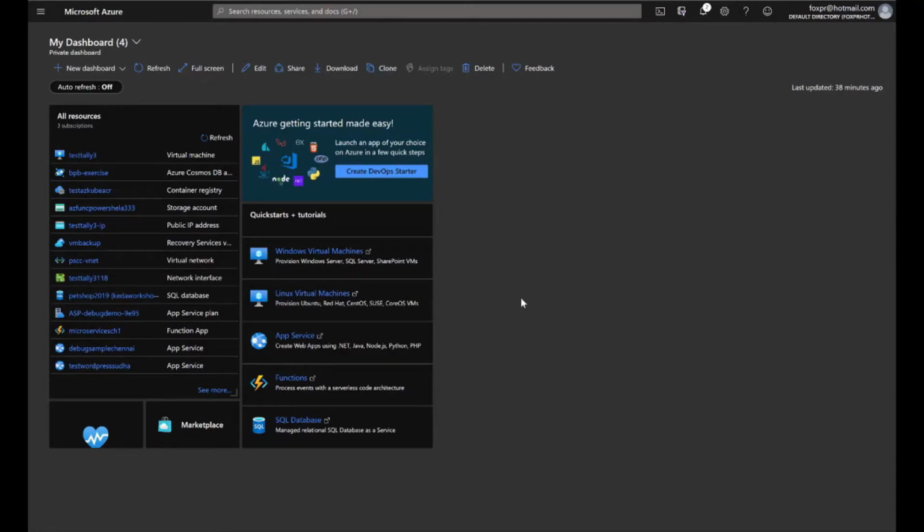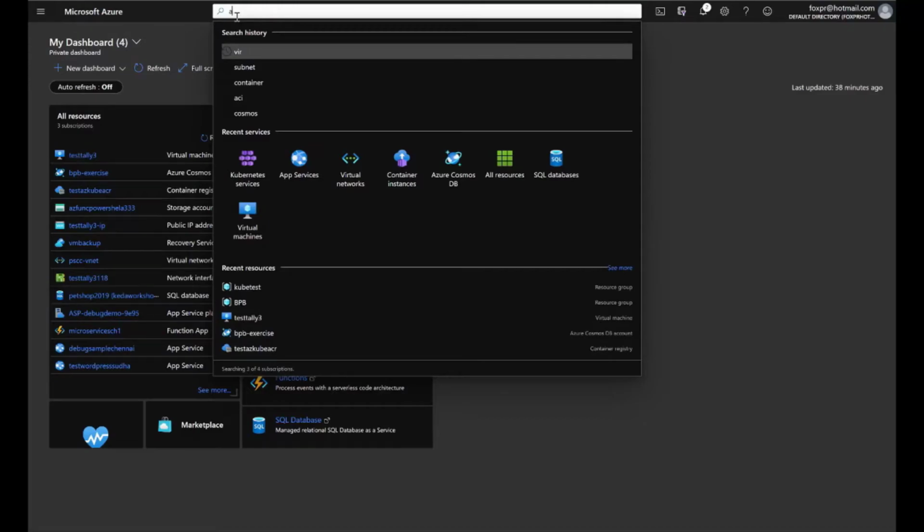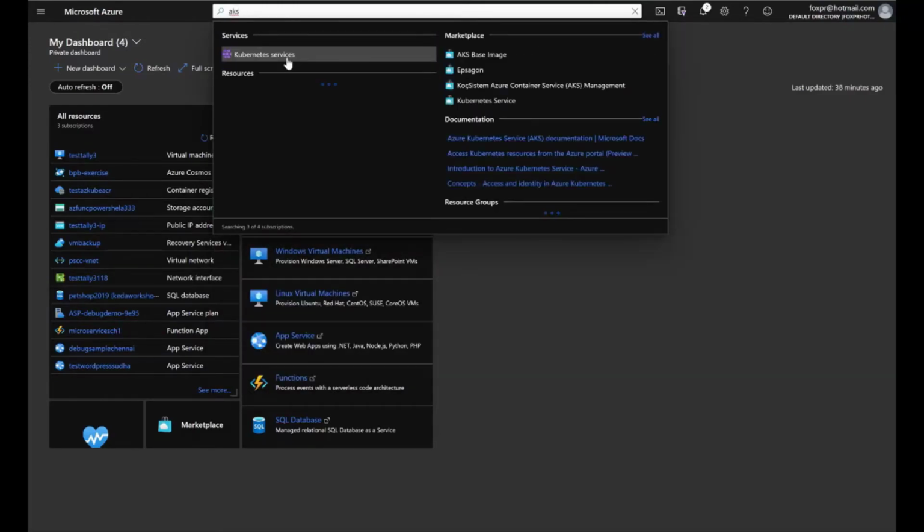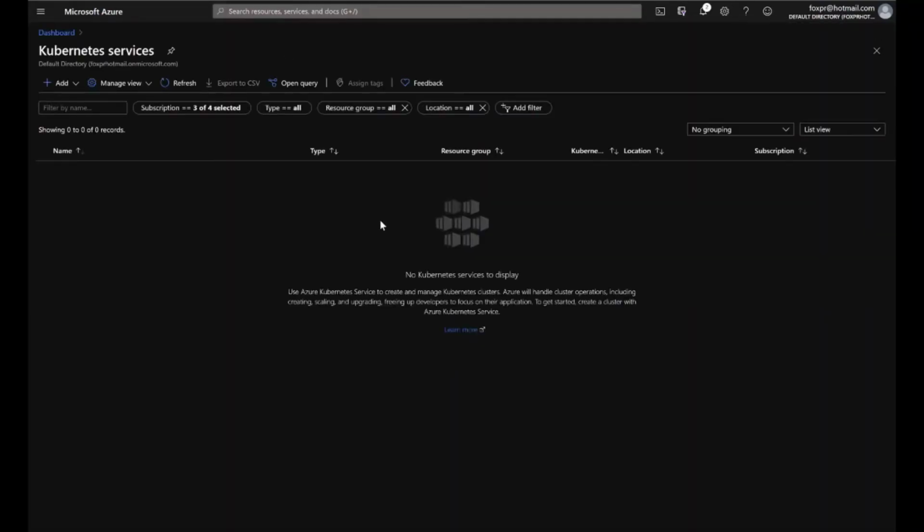Yes. Okay, perfect. So what I'm going to do is create a new AKS. Let's type AKS itself. Click on Add Kubernetes.